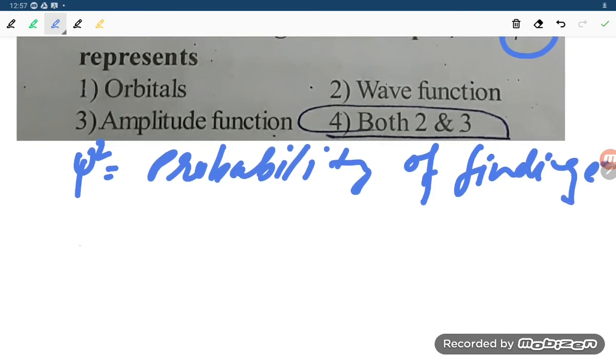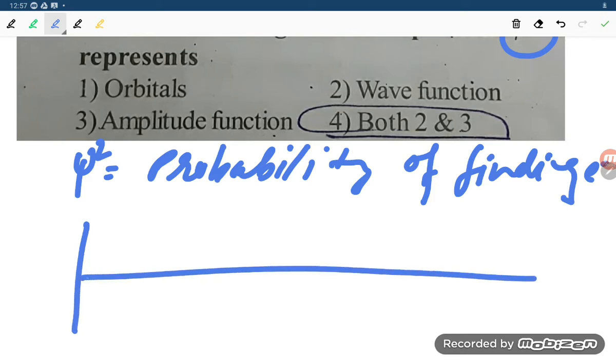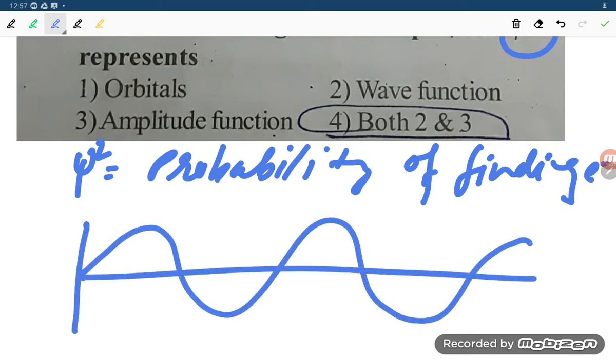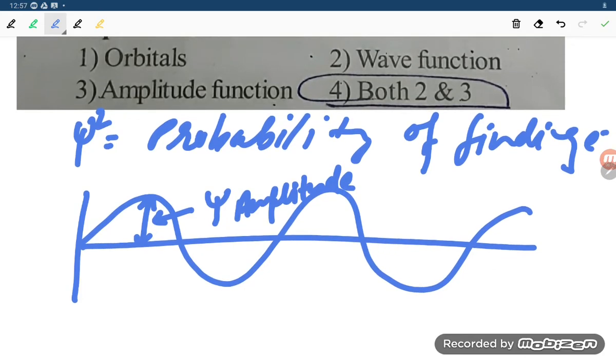And when you are talking about psi, psi means what student? The first one is amplitude. Psi means amplitude. Either you say that, or you can say psi is also known as the wave function.